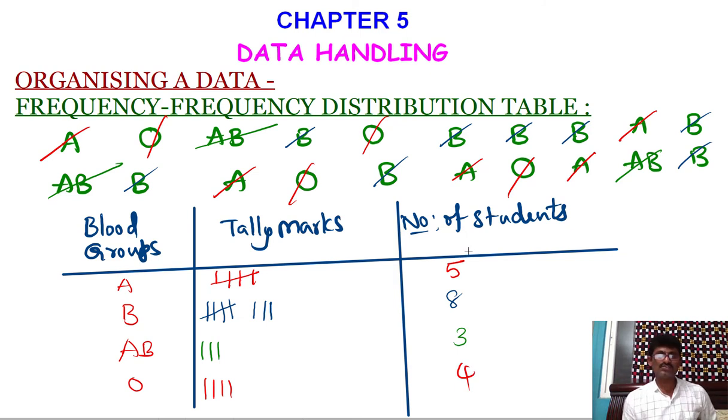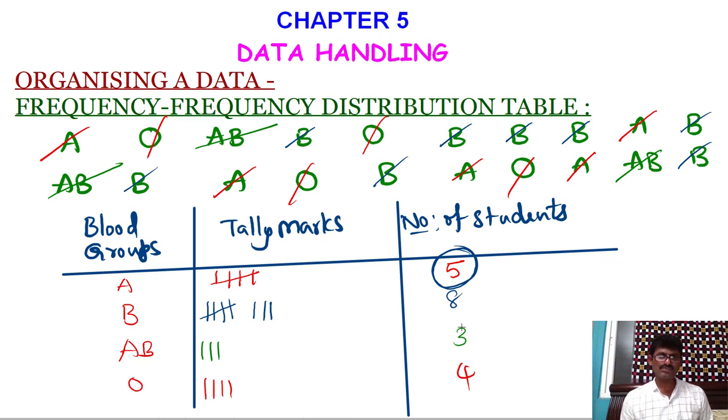Here, how many students have blood group A? There are 5. That means in this data A occurred 5 times. That is what we say frequency. Frequency of A is 5. How many times A occurred, that is what we say frequency of A. So in general, in a data, how many times an observation occurred, that is what we say frequency.